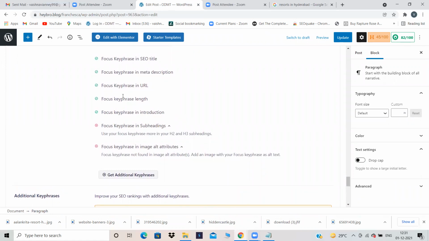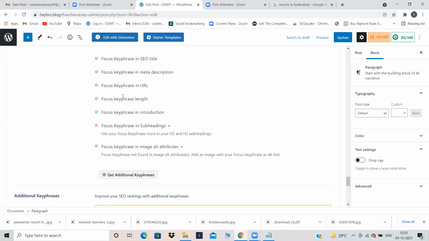Now it has been checked because I have added my focus key phrase in the introduction. See, do not go for perfectionism, like everything should be perfect. Don't think like that because you will waste your time. If you're a content writer, then it's okay. You have to add it very beautifully. Even in your website also, if it's a proper website, you have to add in a correct format.